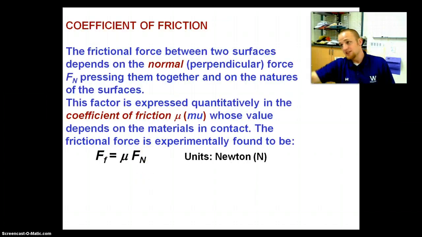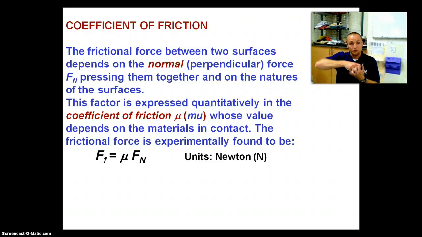Our coefficient of friction is just a quantity that describes how sticky a surface is, for lack of a better word, right? The coefficient of friction between two surfaces really talks about how slick they are. The lower the coefficient, the more slick they are, the more easily they're going to move across each other. If I have a very high coefficient of friction, there's going to be a large frictional force that we have to overcome in order to get our objects to move.